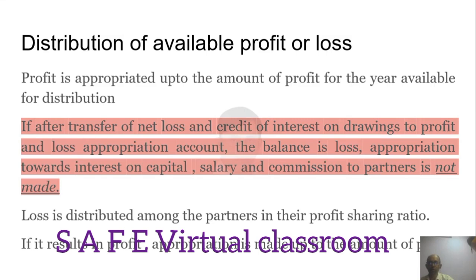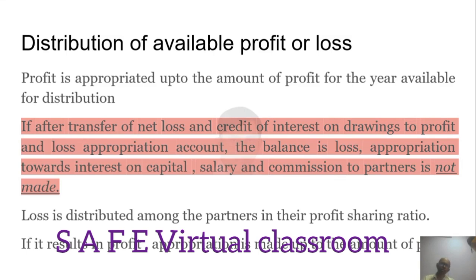So the appropriation is not made; you are not supposed to make it. You are not supposed to convert the profit into loss. So it is appropriation of profit. Remember, this is very, very important. Most often students forget and make mistakes in this type of question.